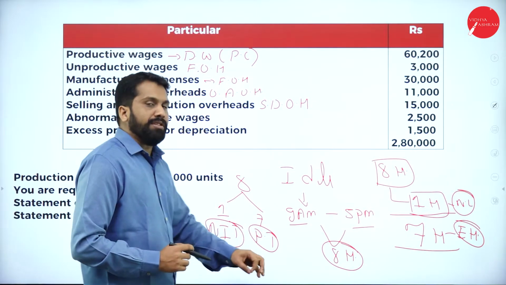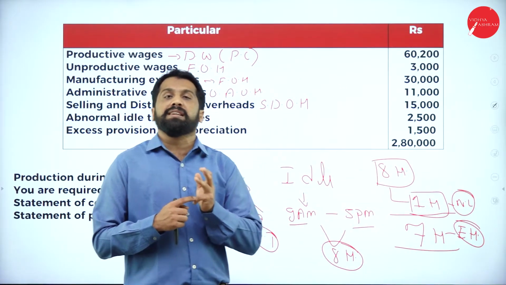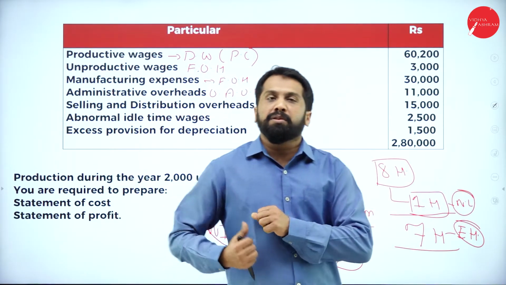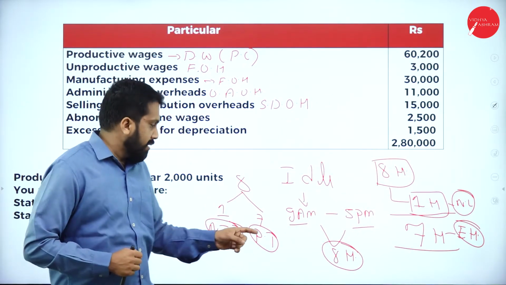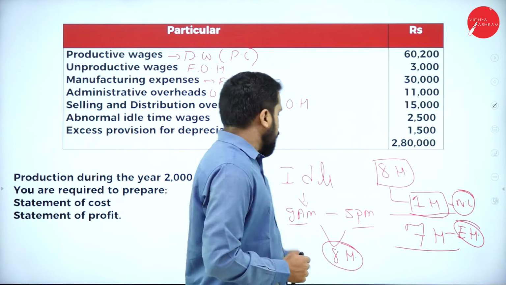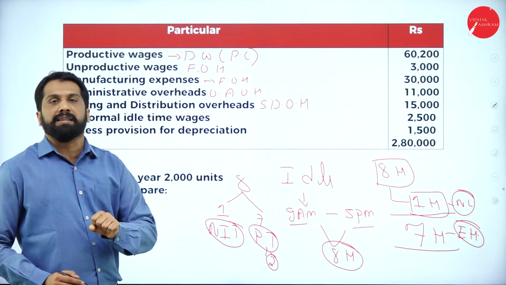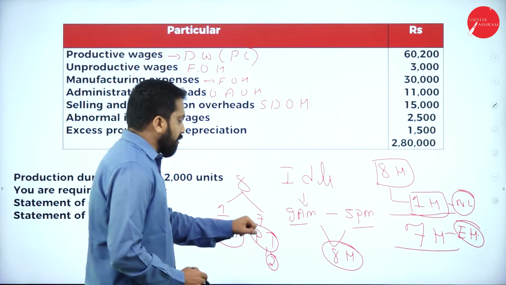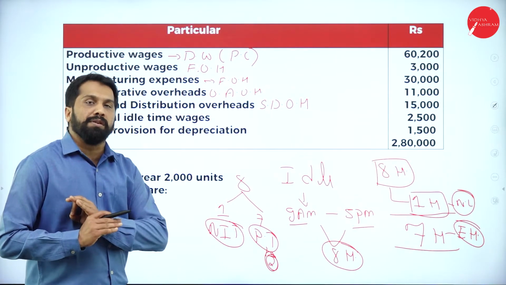Now, you are supposed to work 7 hours, but in case there is no raw material in stock, you cannot do production. If there is a power failure, you cannot do production. If something happened to the labor and he has to go to hospital, he cannot work. If something breaks down, he cannot work. Say out of 7 hours, for 2 hours there was no power, a power cut, or the machine was damaged or broke down. So out of 7 hours, for 2 hours they did not produce anything.